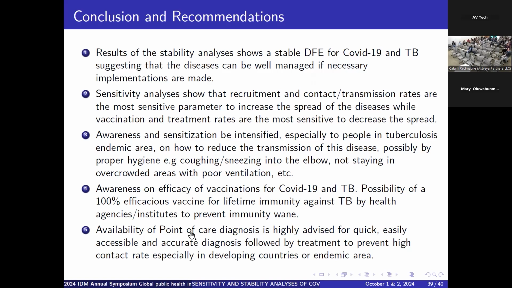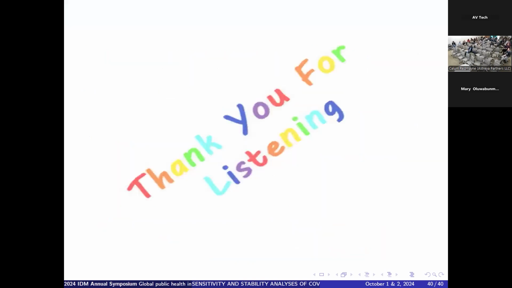That's for tuberculosis. Availability of point-of-care diagnosis, especially in developing countries and endemic areas, should be made available to reduce the recruitment rate and also the contact rate, so that people can easily get diagnosed and know if they have this infection or not.